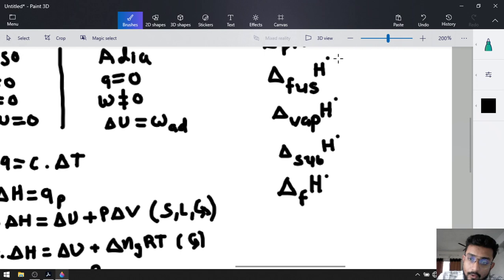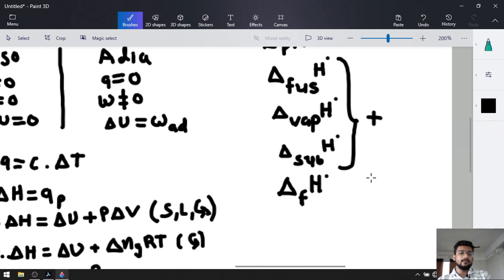Now, all these three, fusion, vaporization and sublimation, are endothermic, so enthalpy will be positive for them. After the introduction of the formation enthalpy, we derived a new formula for the reaction enthalpy, and that was the addition of the formation enthalpy of all the products minus the addition of all the enthalpies of formation of reagents.